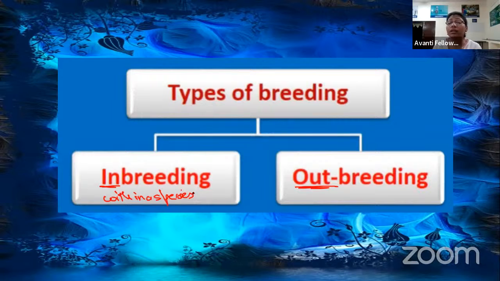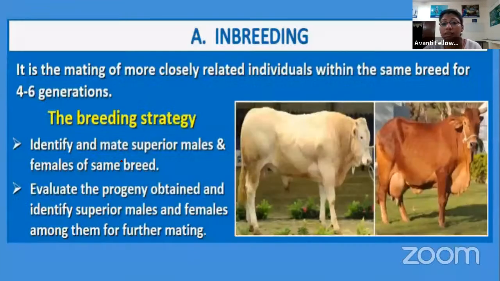But when we are talking about outbreeding, here we can use different species, but obviously the breed would not remain the same. Species may remain the same, but the breed would not. In inbreeding, the breed always remains the same, but in outbreeding, the breed would never remain the same.